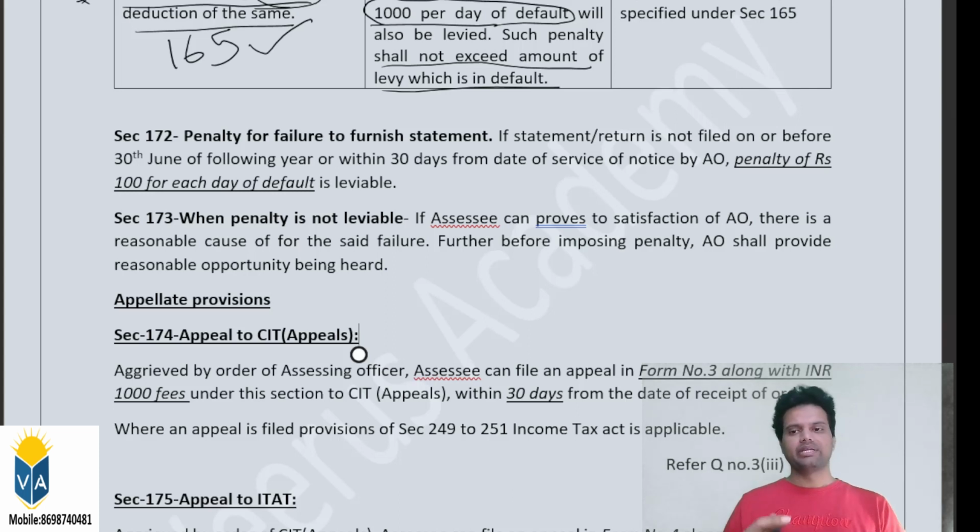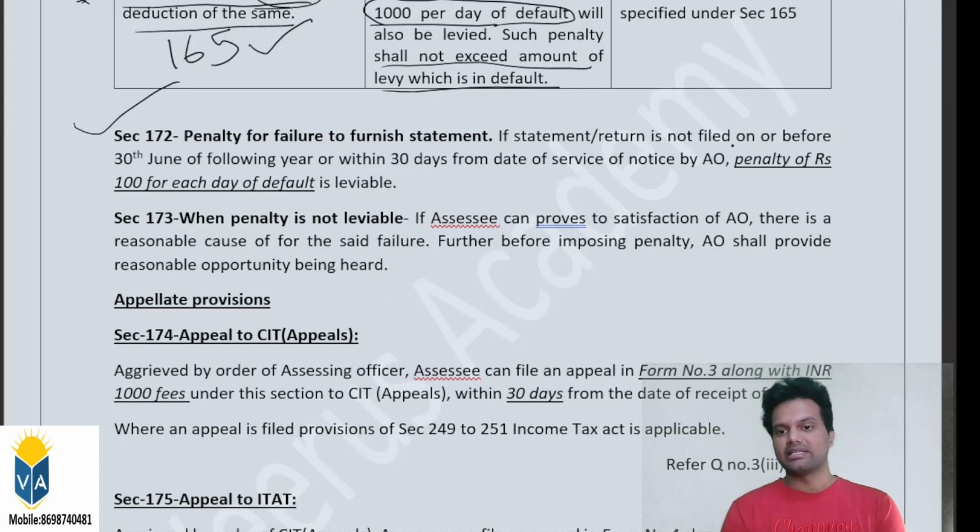For example, 30th June 2022 he has to file the return, but he has filed the return on 31st July 2022. That means 30 days related penalty. 30 into 100 rupees, that is 3000 rupees he has to pay. Along with the return filing, he has to make a payment of around 3000. Okay, that's about section 172.